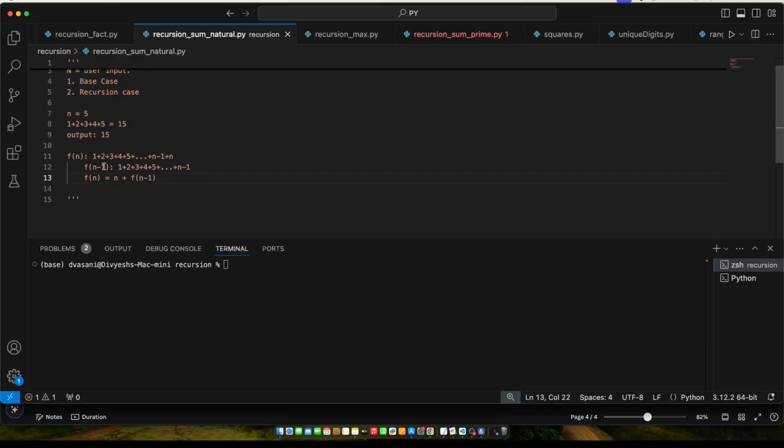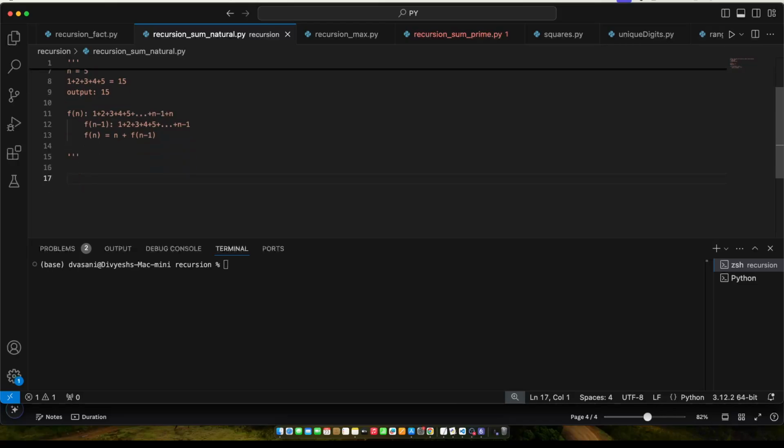Now here if you see, we are doing recursion, right? So here ultimately you are calling the same function. To solve this problem we are calling the same function, which is f, but with different arguments. So every time we try to reduce this n number by 1. Now just stay with me. So let me keep it here.